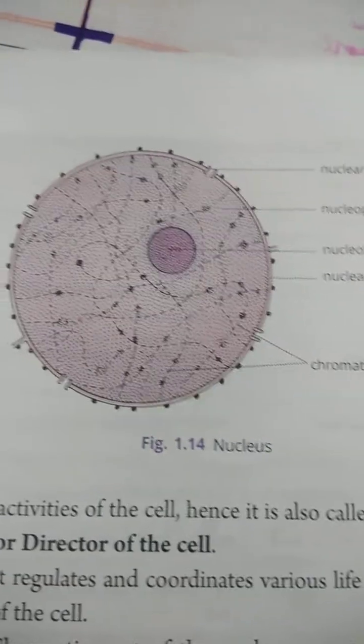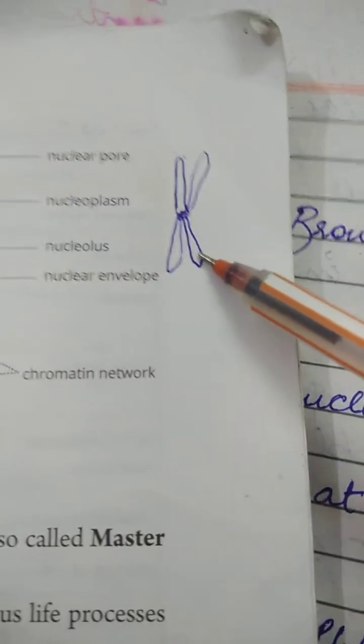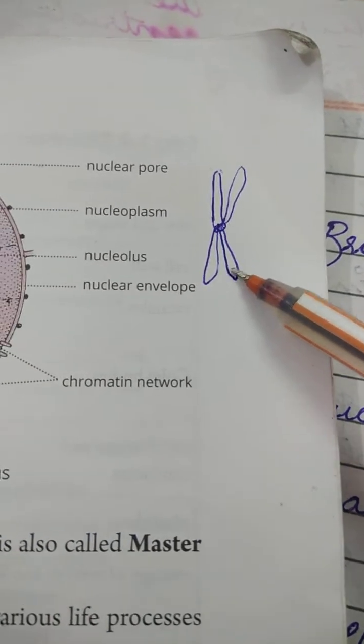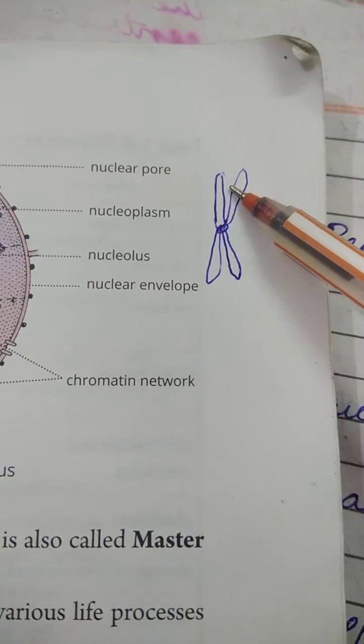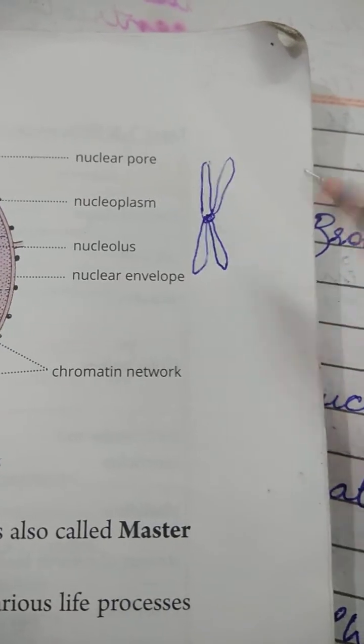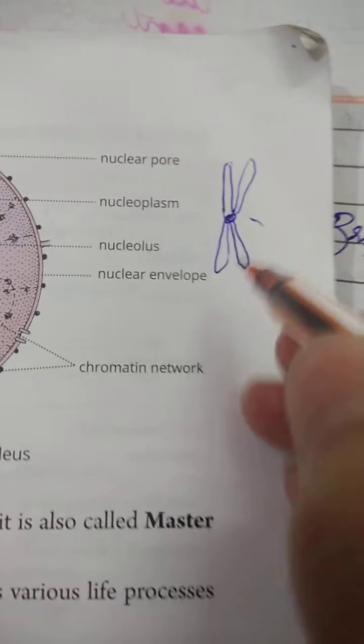At the time of cell division, they condense to form a ribbon-like structure, and they are attached at a point that is called the centromere. Here you can see the spelling. This is the centromere.